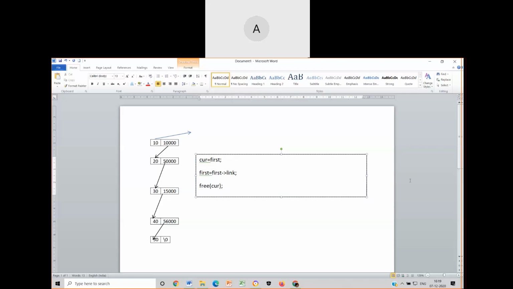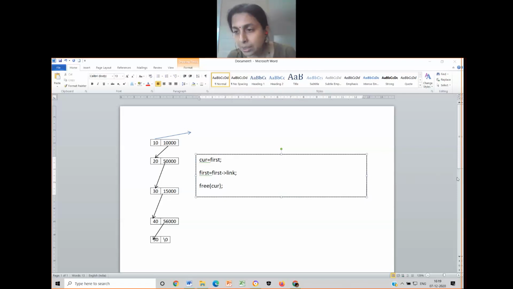Is there anyone else who has done it in some other manner? Yes, Shreyas, you have commented you have done this, correct? Can you tell me, is this the same thing you have used or anything else you have done? Shreyas.